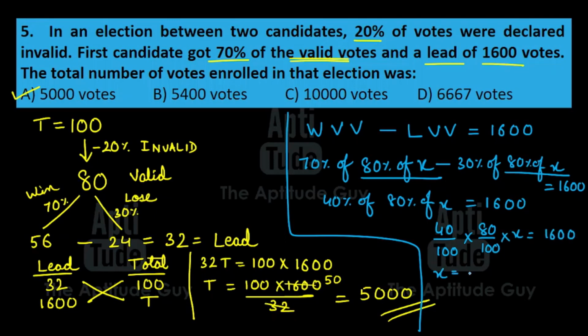So X is equal to 1600 into 100 into 100 divided by 40 into 80. Let's solve it. We have 0, 0, 0, 0 gone. 8 2s are 16, 2 2s are 4, 2 50s are 100. So the final answer is 50 into 100, that is 5000 again.